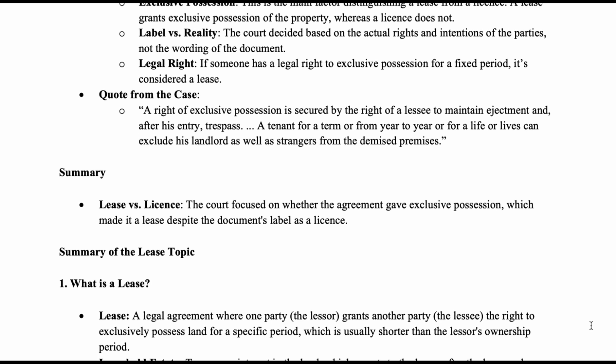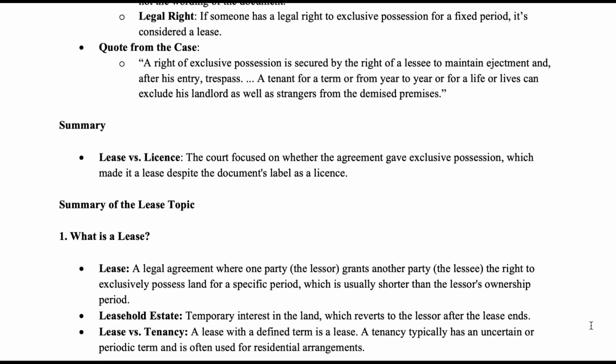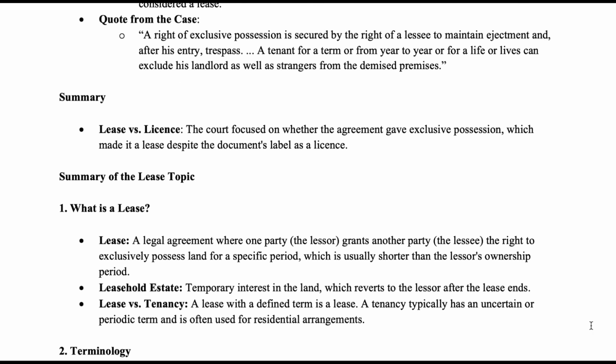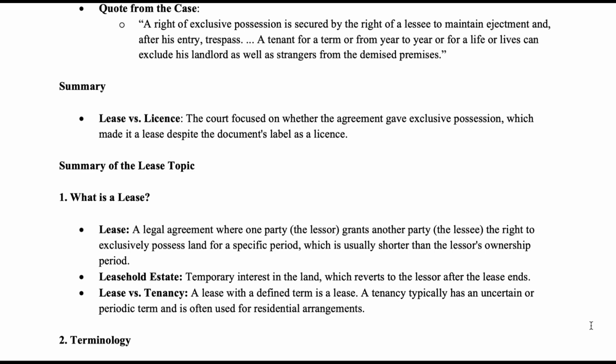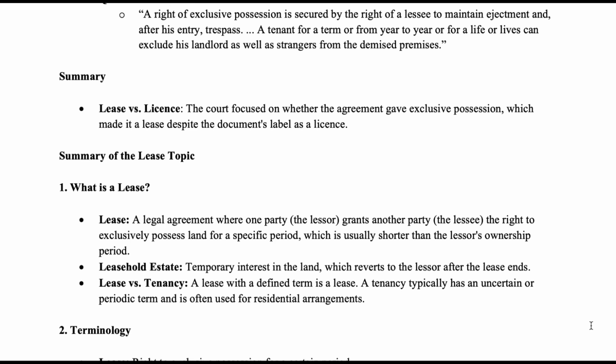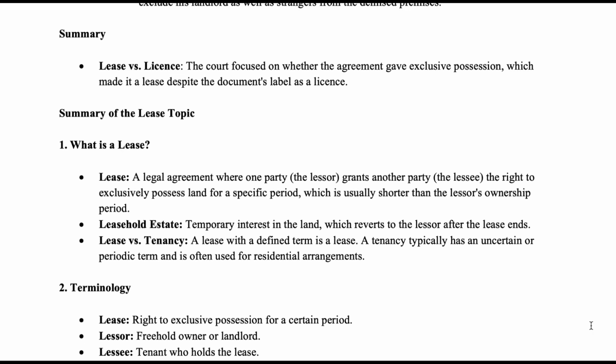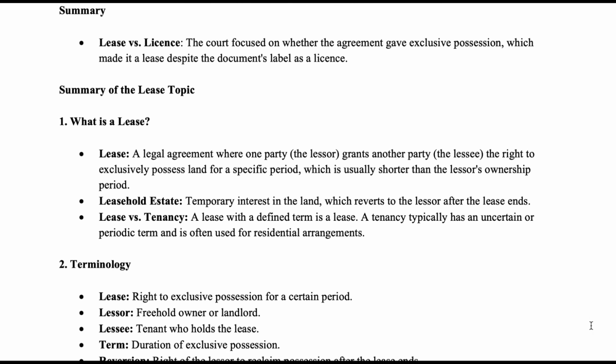Roddick v. Smith, 1959. Case summary in simple English. Background: the Smiths created a document that seemed to give Roddick a license to use their property. Roddick argued that the document was actually a lease despite being labeled a license. Court decision: the court looked at what the document actually provided, not just its label. They found that the document gave Roddick exclusive possession of the property, which is a key feature of a lease. Therefore, the document was treated as a lease, not a license.